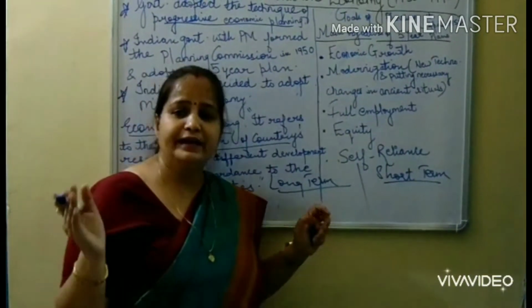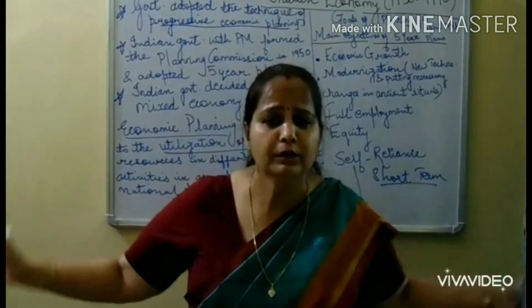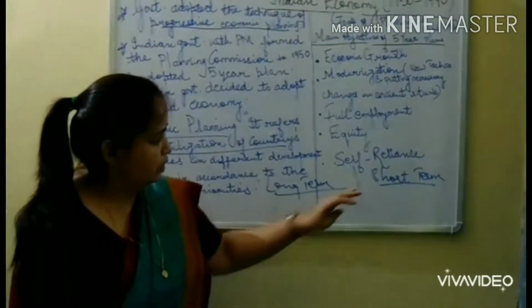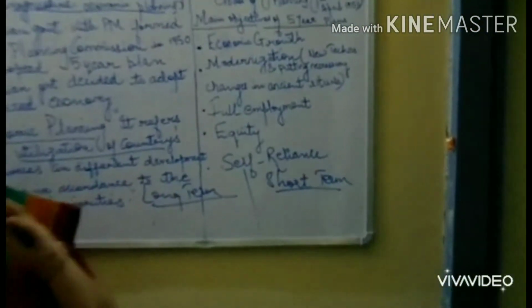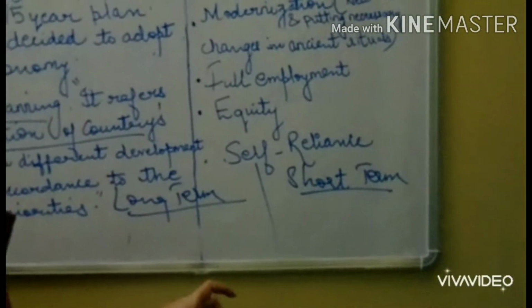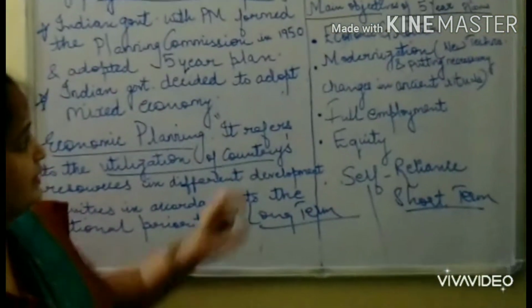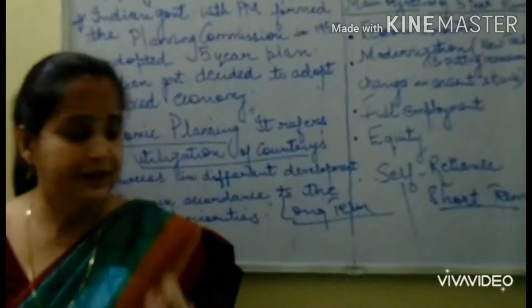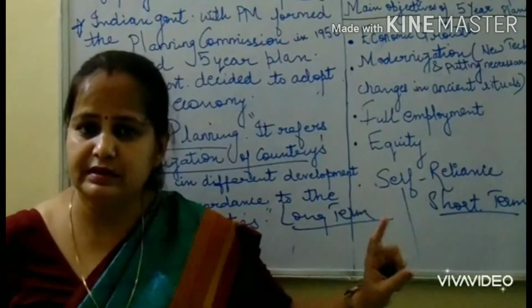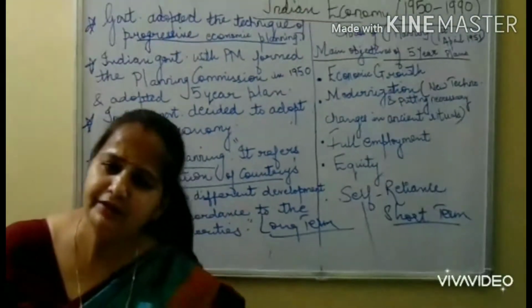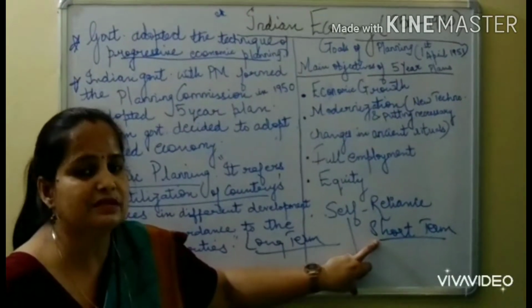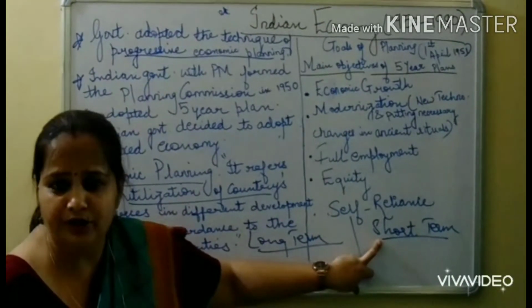A country will decide all its development activities for a longer period, not for a short period. We will understand it further also. Now let us see what is short-term. Short-term goals mean the goals or objectives which have to be taken only for a short period. Short period in the sense, say a 5-year plan. Suppose we are adopting the first 5-year plan from 1950 to 1956. This is our first 5-year plan, or any 5-year plan you take. In any 5-year plan, whatever objectives the country is deciding to adopt comes under the short-term goal.